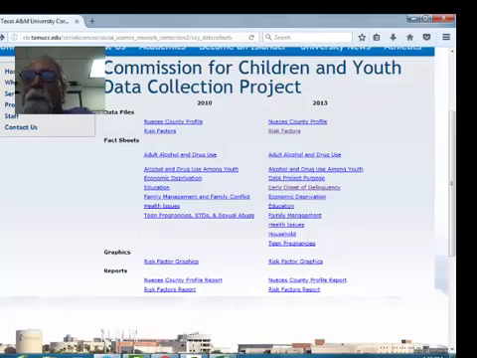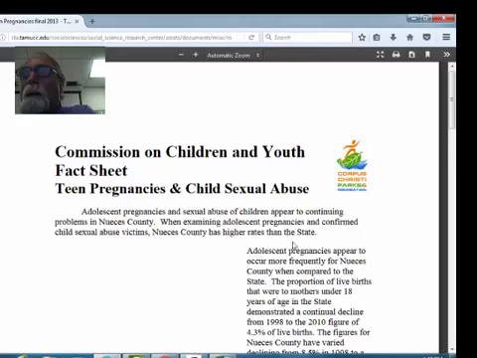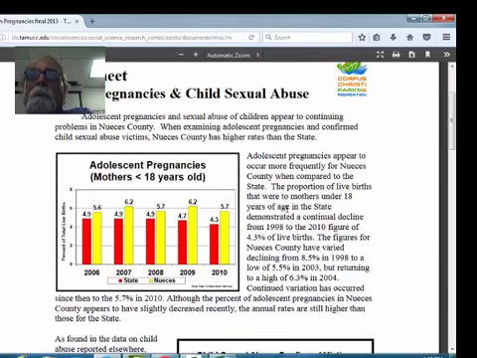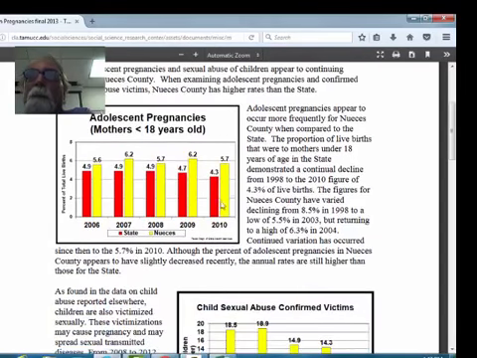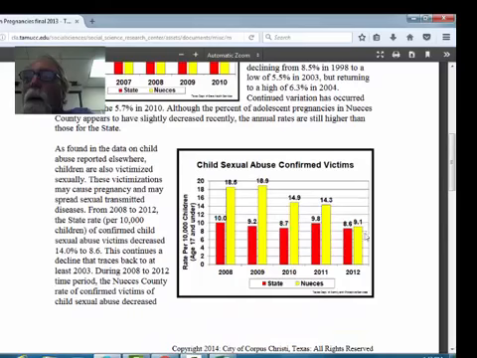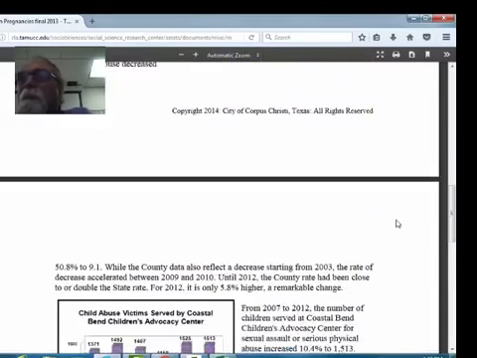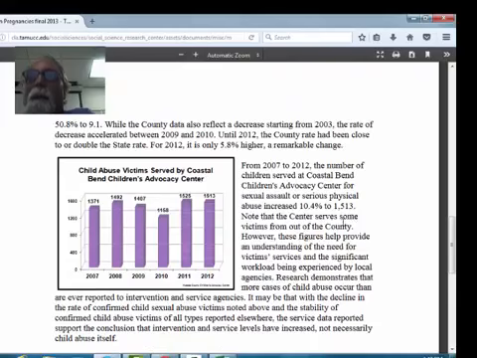There are graphics, there are charts, and you can use all this data for teen pregnancy. I wonder what that looks like here. Mothers under 18 went up, and then sex abuse is going down, thank heaven.